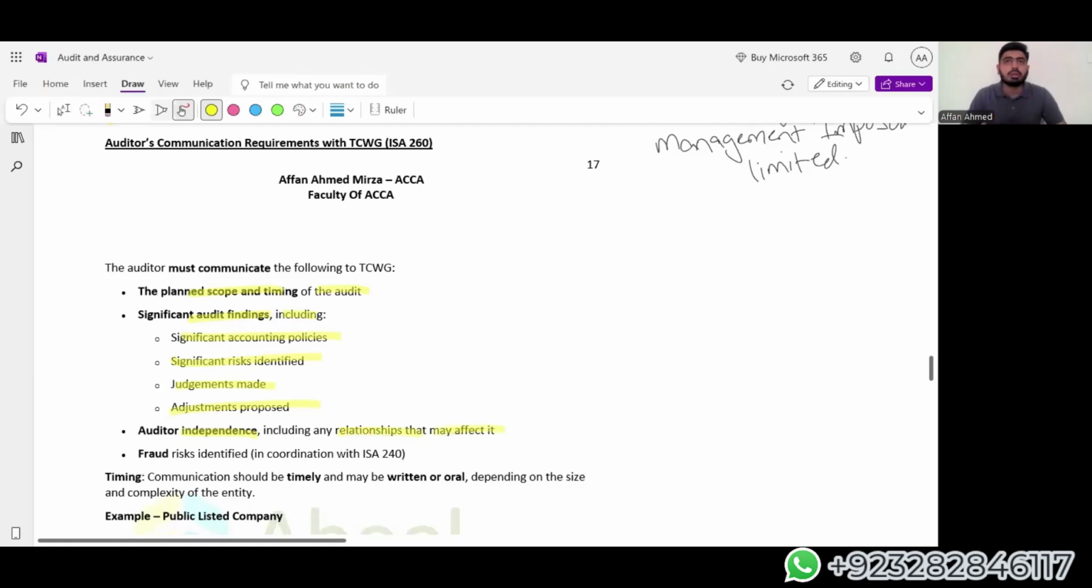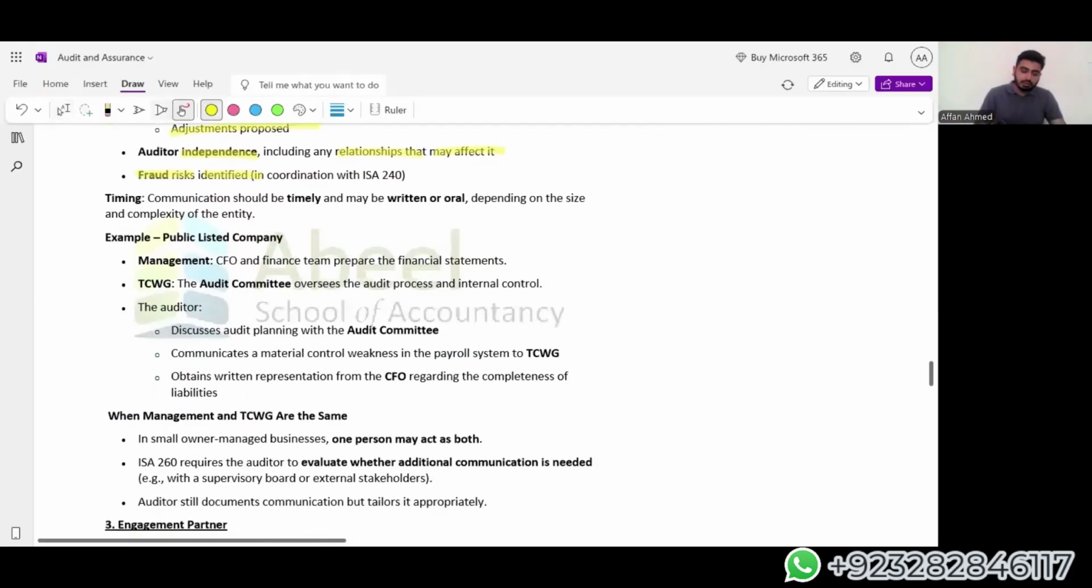That means if your family member, if your wife, your friends are there, you should report it first to the TCWG so that they can take appropriate safeguards and maintain the quality of the audit. Then fraud risk identified during the audit is also to be communicated. Further, the communication should be made timely and may be written or oral, preferably written, so that in the future, when you want to go through that particular event or the quality inspector wants to check the quality of the audit, they will be able to see the documents and make a decision.